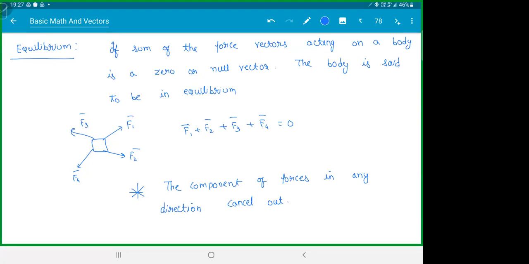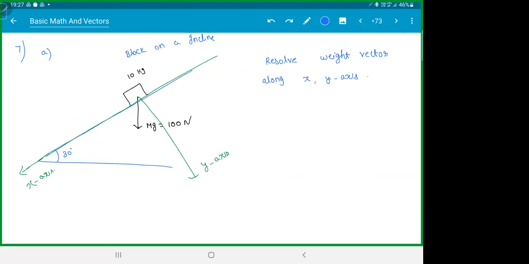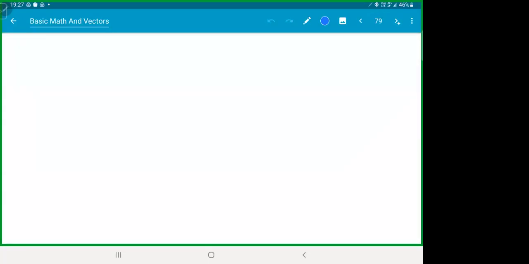So let's see how to apply this. Let's say we have a body here. It is acted upon by 3 forces. F1, 10 newtons. F2, 10 newtons. And we have F3 at an angle of 60 degrees. F3's magnitude is not given.